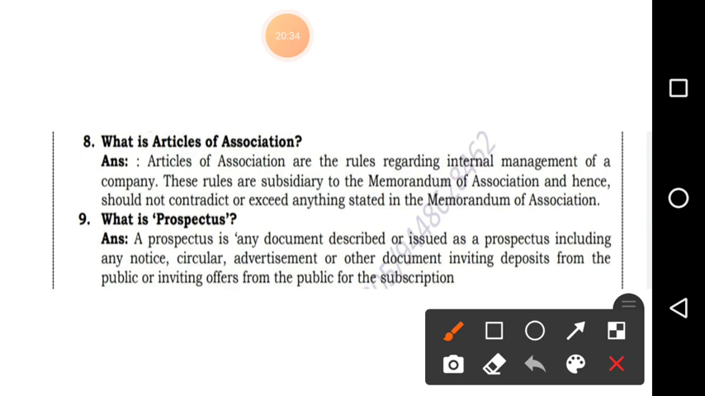I will repeat it once again. It is an important document which has all the information about the company. It is an invitation given to the public to purchase the shares of the company. If you find this very difficult, you write what I told now.